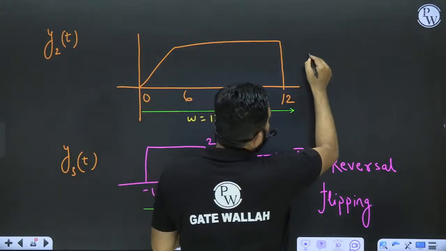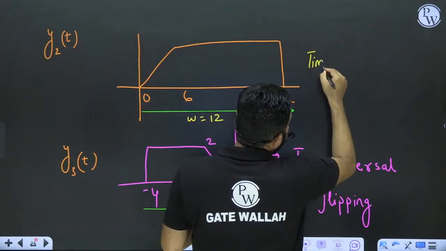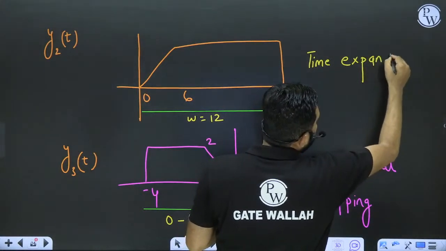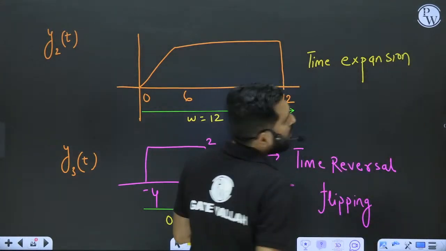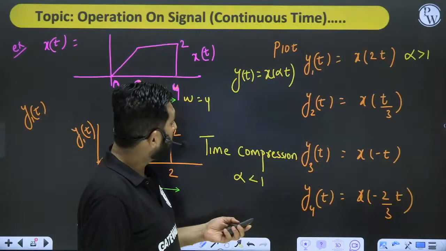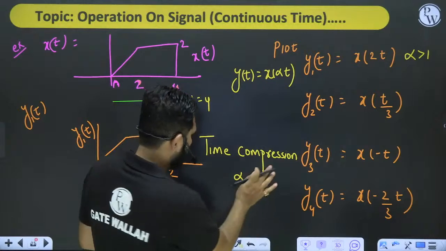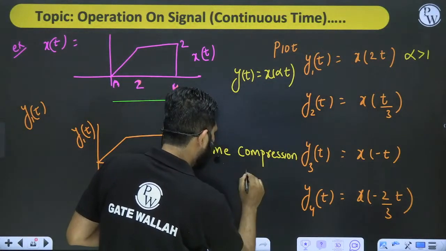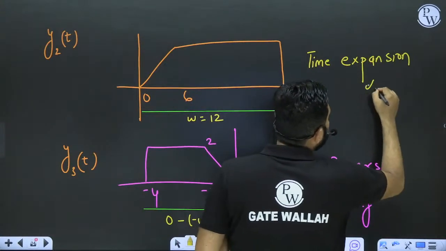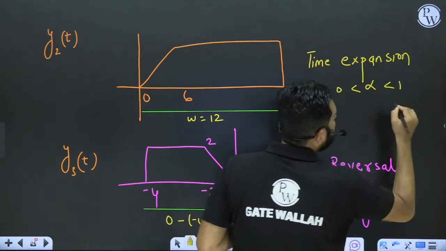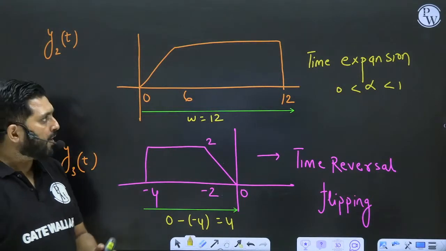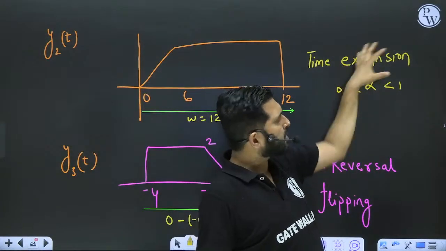This means that this is time expansion. I am calling this a time expansion. Sorry, I have written it somewhere. Yes, alpha is greater than 1 is compression. Here, alpha is greater than 0 but less than 1: time expansion. Alpha greater than 0, less than 1, that is what time expansion means.